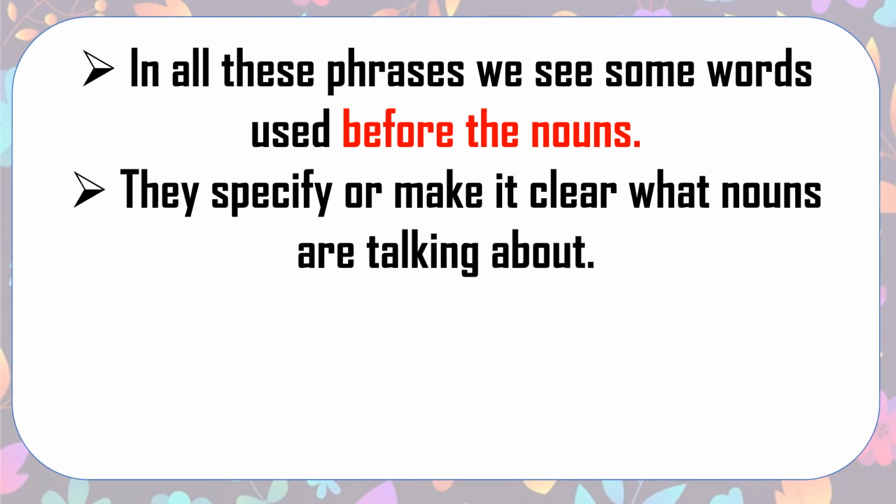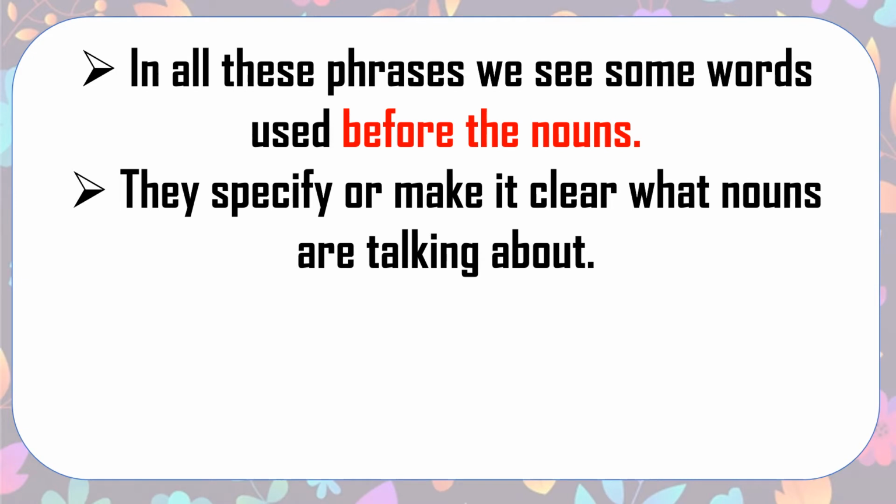Right? Now here we are talking about some kids. We are talking about the county inspector. So before county inspector we have placed the word the, or an error. Before error we always put an, because it is a vowel sound, right?